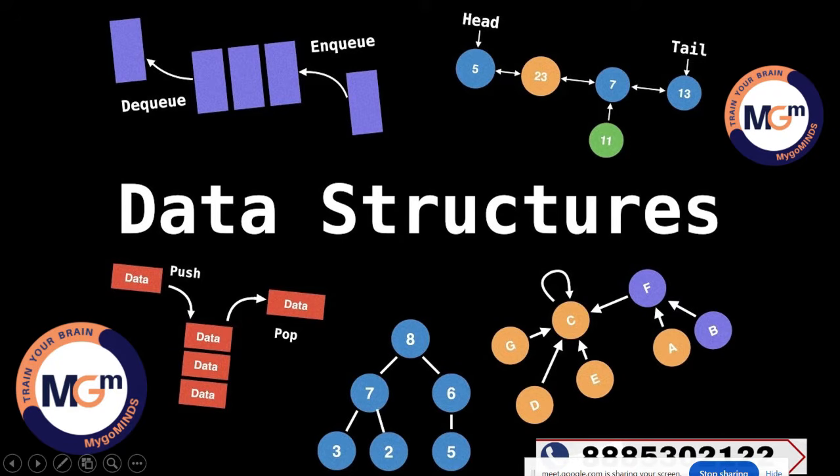So what is data structure? Structure means arrangement of data. Until now I have seen what is data. Data structure means arrangement of data in a proper structured manner. That is data structure. Is it clear?